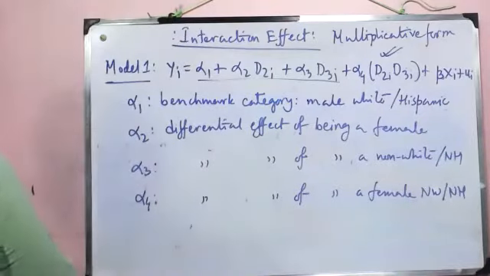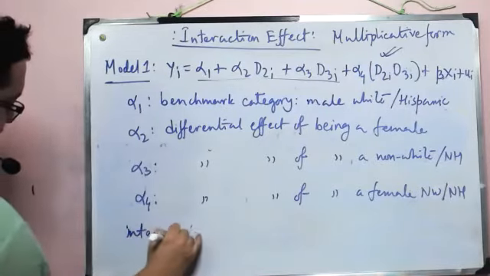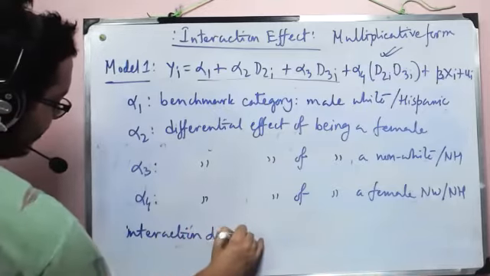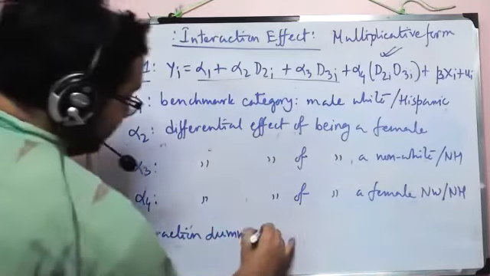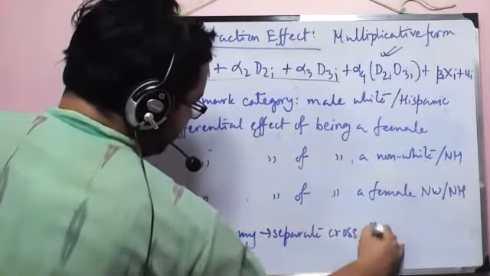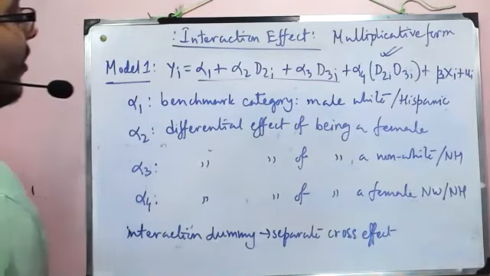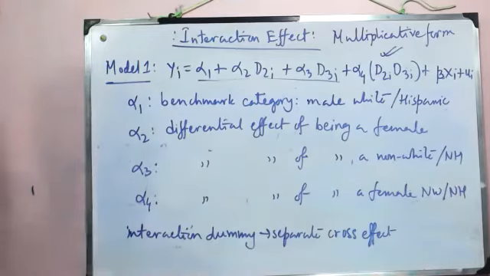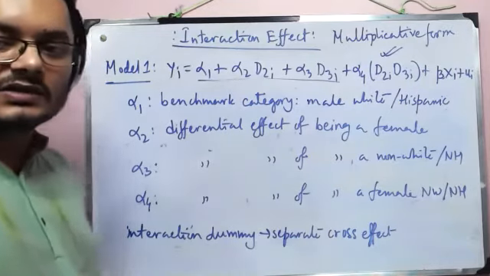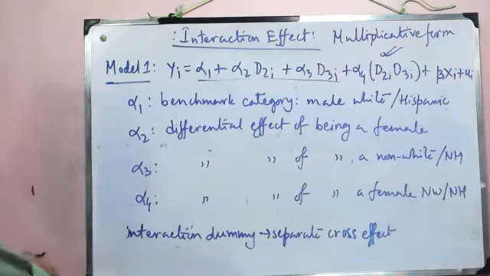Okay. So that is how using the interaction dummy, we separate the cross effect. It's not the case that we always have to do that, but obviously if there is a scope, if there is a chance, then allowing that is the right thing to do. All right.